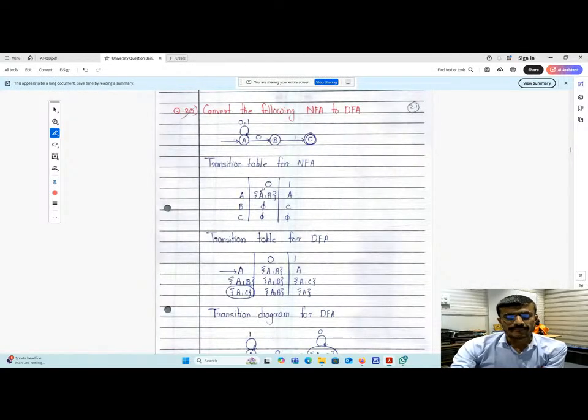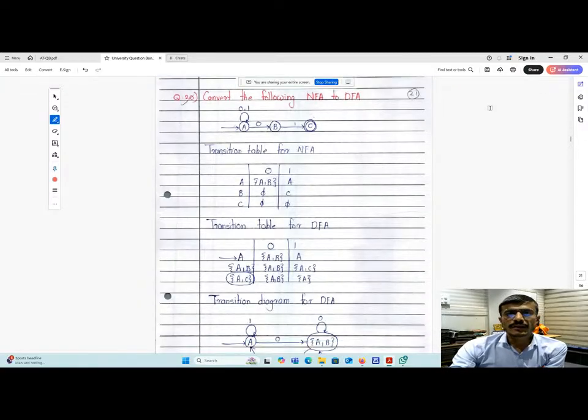Now question number 20. What is question number 20? Convert the following NFA into the DFA. That is the question you have been given. This is the NFA, because a zero transition from A has two states. Either it goes to A or it goes to B. So that's why it is an NFA. Now, A on zero transition goes to A. A on zero transition goes to B. Then A on one transition goes to itself. Then B on a zero transition.